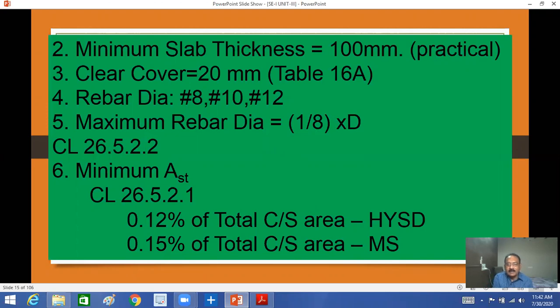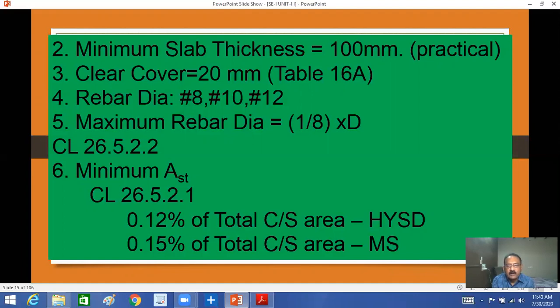Mild steel is generally plain bars, available as Fe 250 in the market, only one grade. What is the characteristic strength of Fe 250? 250 Newton per mm square. This is generally plain bars. High yield steel deformed bars are available at 415 Newton per mm square, that is the characteristic strength.